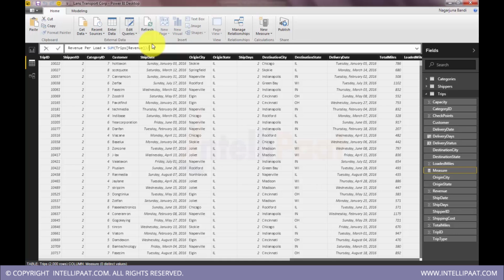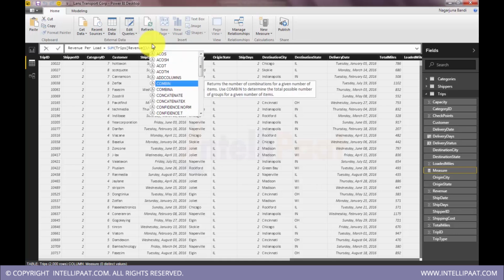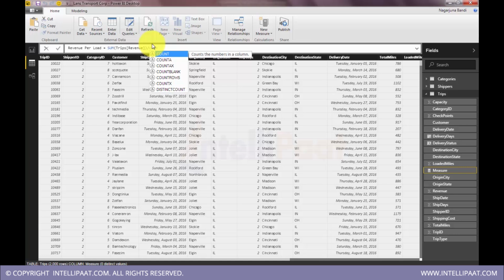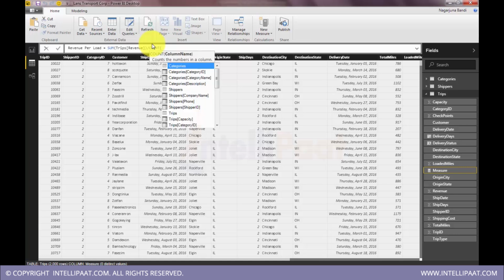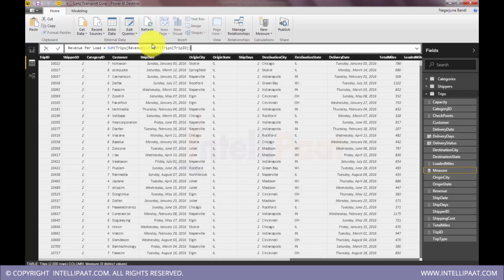divided by count of trip ID. So this will give me, per trip, how much revenue is being generated on average. What is the average revenue per trip? So this is a calculation.